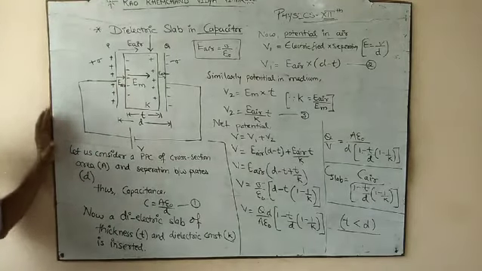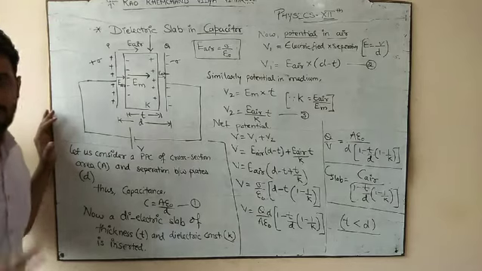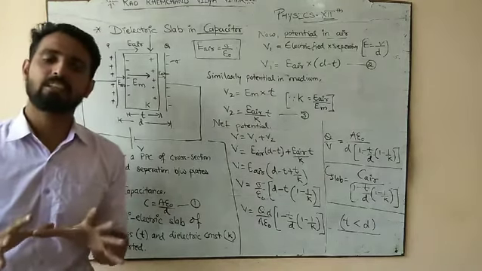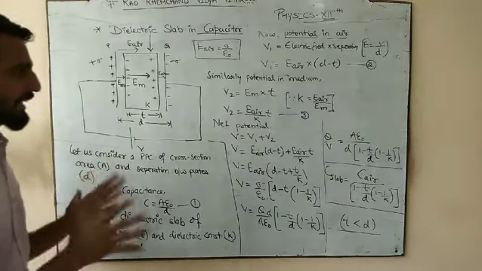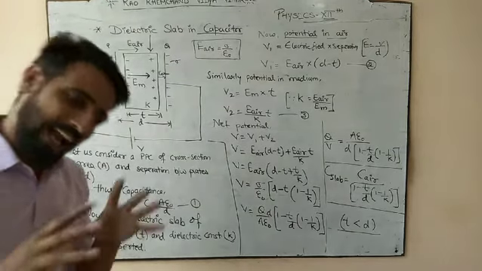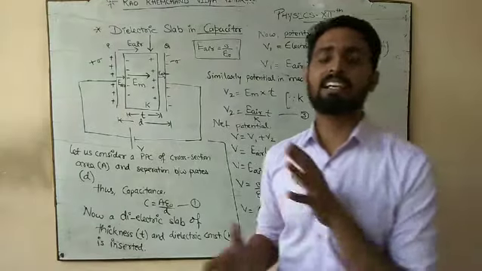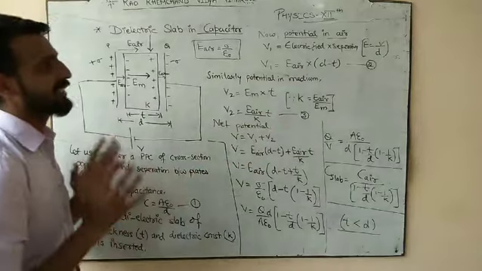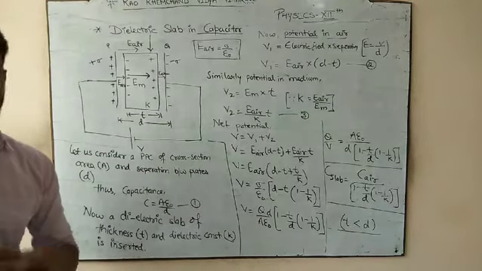So the final derivation, if I say it is not incorrect to say, is the final derivation type of concept. There are still numericals and small points left, but from the derivation point of view, this is the final derivation of capacitance, and I will say the final derivation of electrostatics. In electrostatics, this is our final expression. From the derivation point of view this is our final one; after this we have no more.